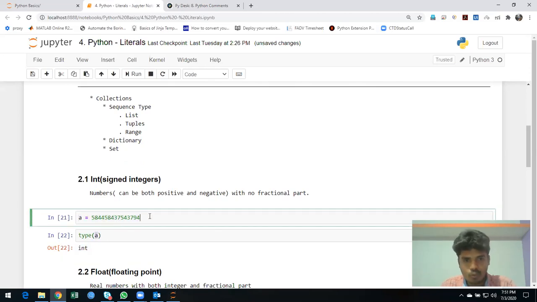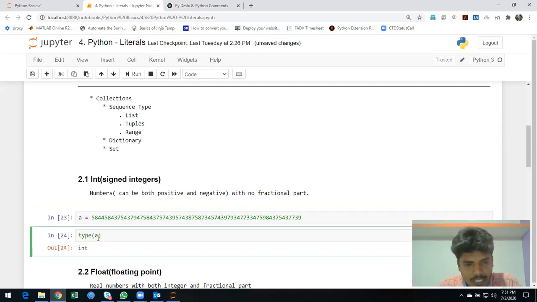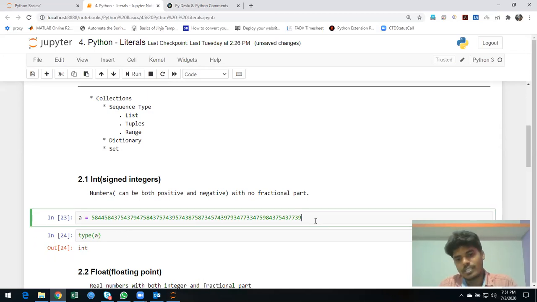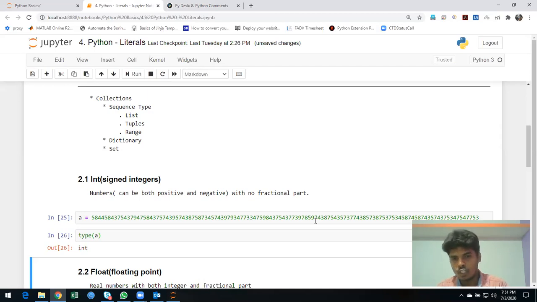So it's integer. I'm going to give a much larger value. Even if I enter such a big value, it still stays integer. In Python, I don't know how much we can enter. When you go to Java or C, there's a limit: this is a byte, this is a float, or this is a double. But in Python, I have never seen that. We will discuss data structures and memory in the later, advanced part of Python. Now we will see simple things in a simple manner.